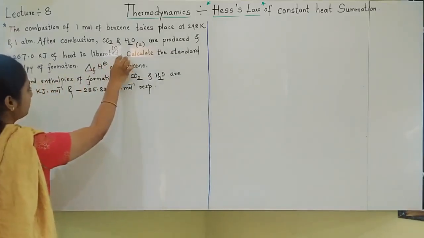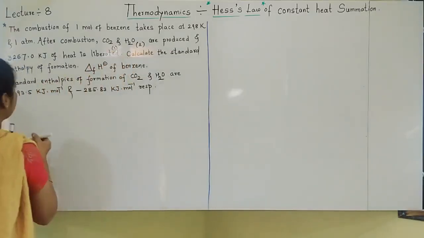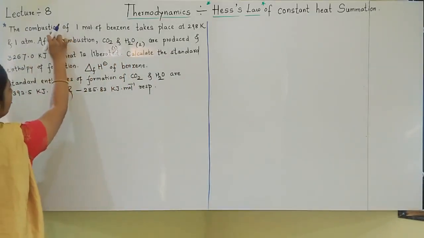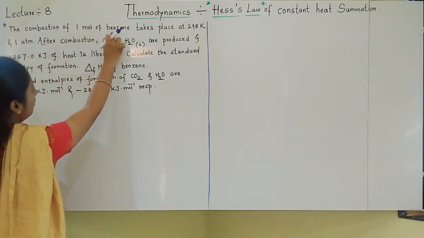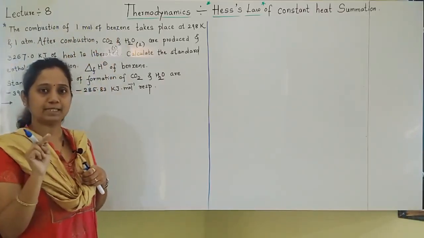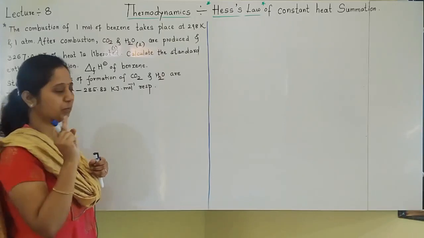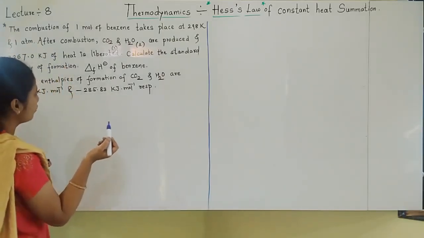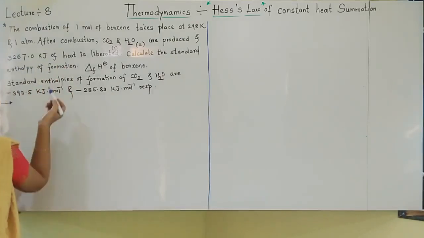So this information is given. I read from now only up to this. So based on that, what things are given? First I will go on writing the things, friends. Combustion of 1 mole of benzene. Things are very clear. Who is undergoing combustion? Benzene. How much benzene? 1 mole of benzene. Benzene equation we have not practiced, so let us write that equation.